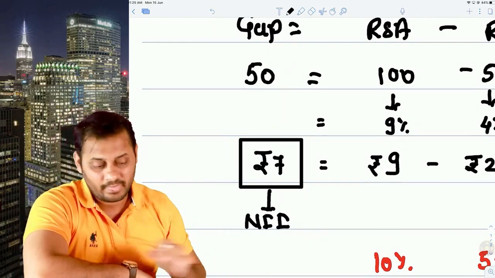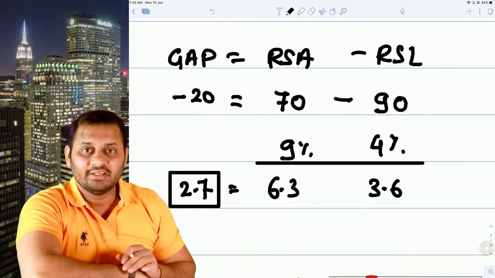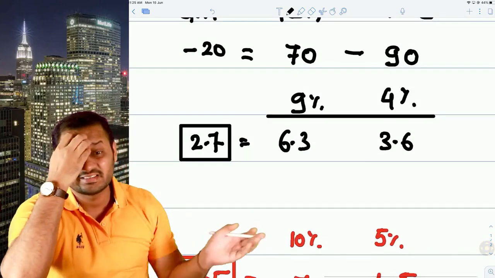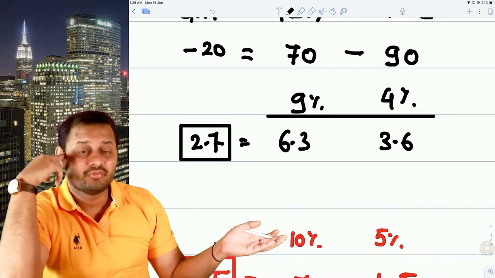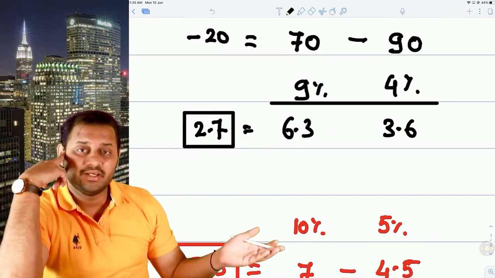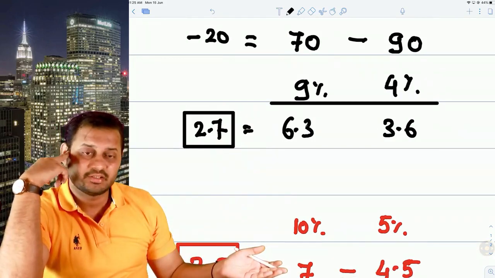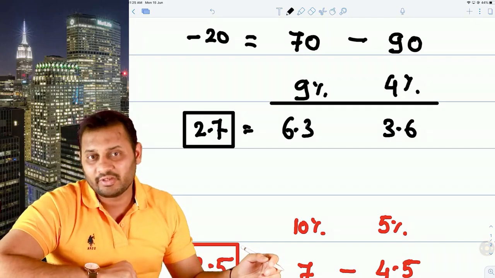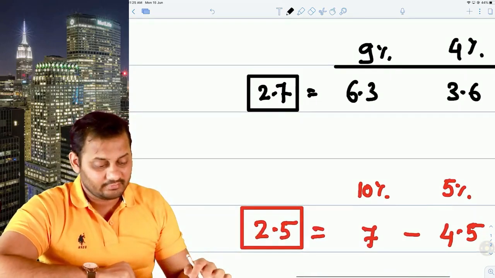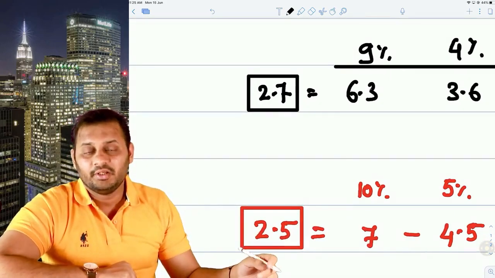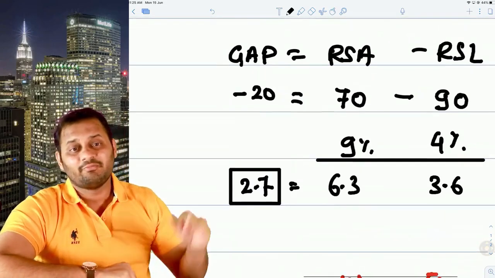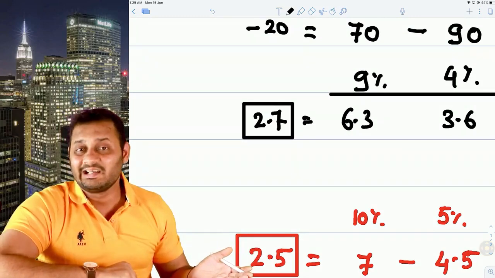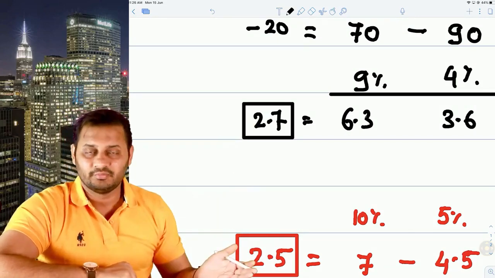Because of the increase in interest rate, the net interest income has increased because the gap was positive. But in case the gap is negative and the interest rate increases, what happens? If the interest rate increases from 9 to 10 and 4 to 5, on 70 you will be receiving 10%, that is 7 rupees. On 90 you will be paying 5%, that is 4.5, and the net interest income will be 2.5. And because the gap was negative, you can see the increase in interest rate has resulted in a decrease in net interest income.